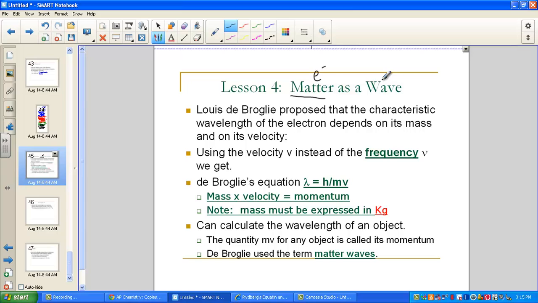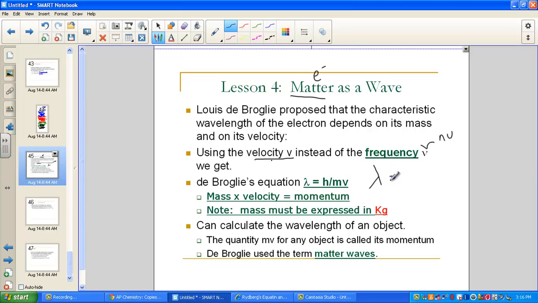De Broglie suggested that in its movement about the nucleus, the electron has an associated particular wavelength, and he went on to propose that characteristic wavelength with the following mathematical formula. If we substitute the term velocity in for frequency, now notice this is nu, that Greek symbol like a squiggly v, and v for velocity or speed, we come up with de Broglie's equation.